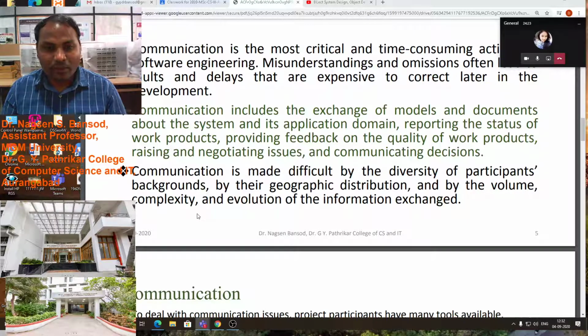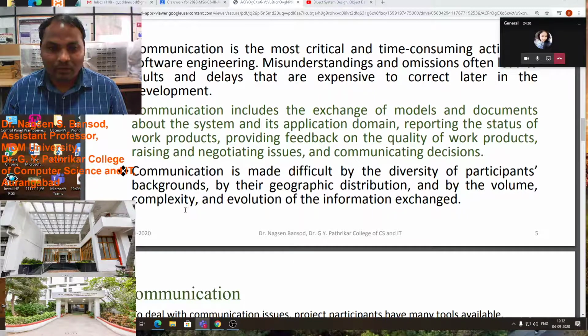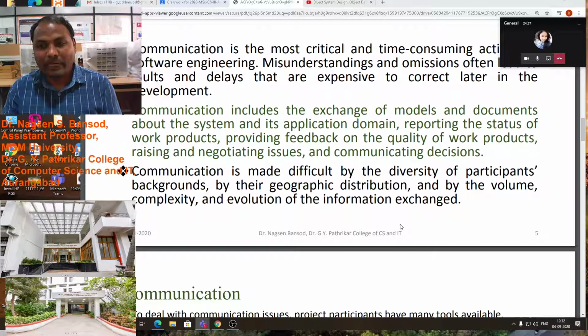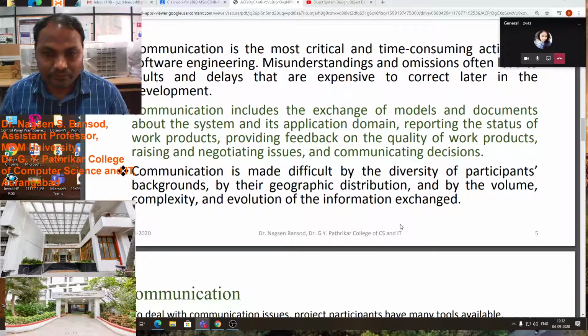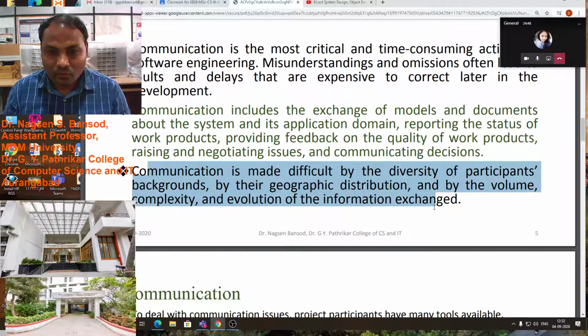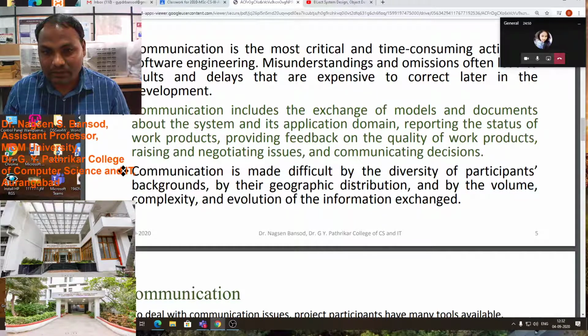Communication is made difficult by the diversity of participants' backgrounds, by their geographic distribution, and by the volume, complexity, and evolution of the information exchange. These are the reasons why communication becomes difficult.